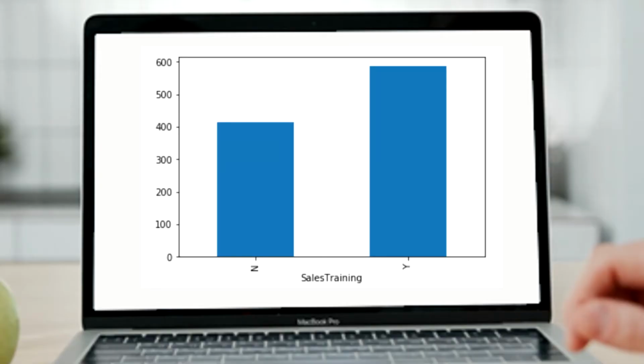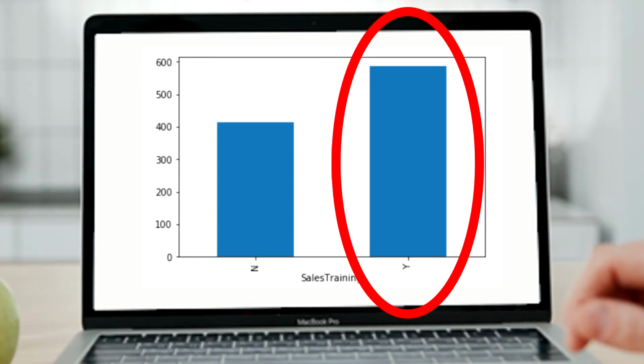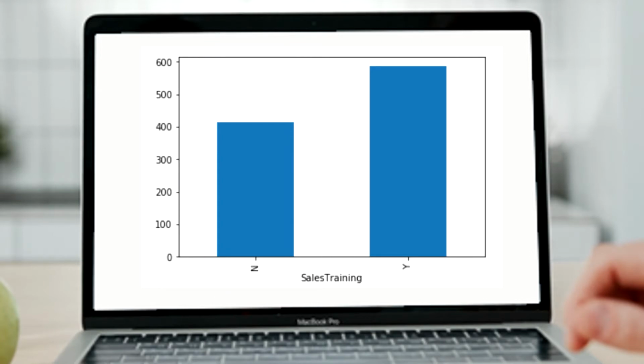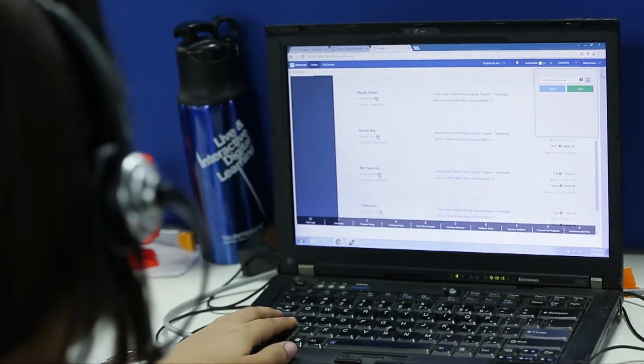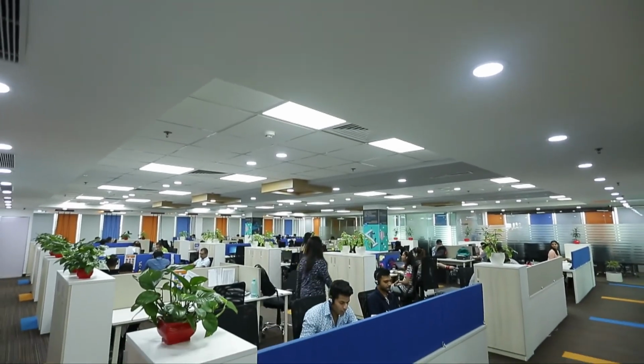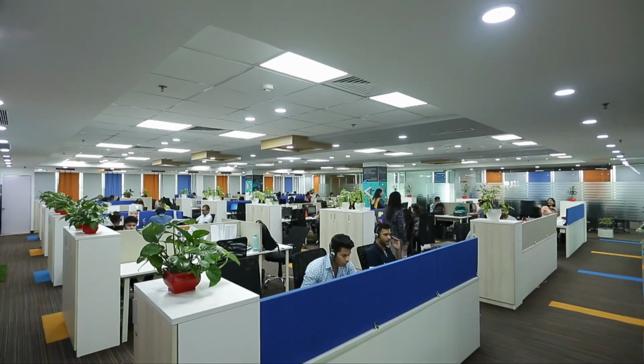And as you can see visually, it looks like there was a significance because the number of cars sold from an employee that was sales trained was around 600 cars versus an employee that wasn't trained was around 400 cars. So from this graph, visually we can see that there is a significance to training your employees and how important it could be to result in more output.